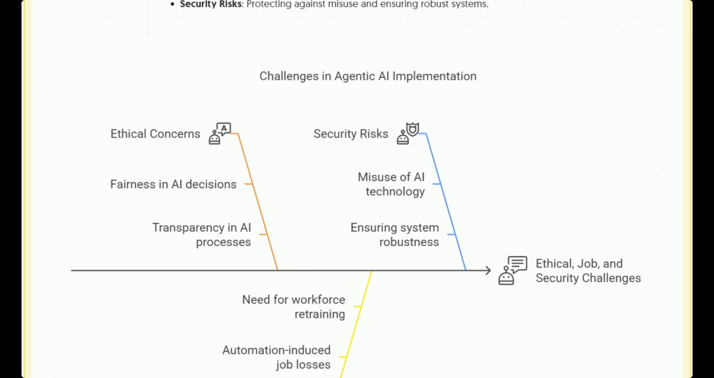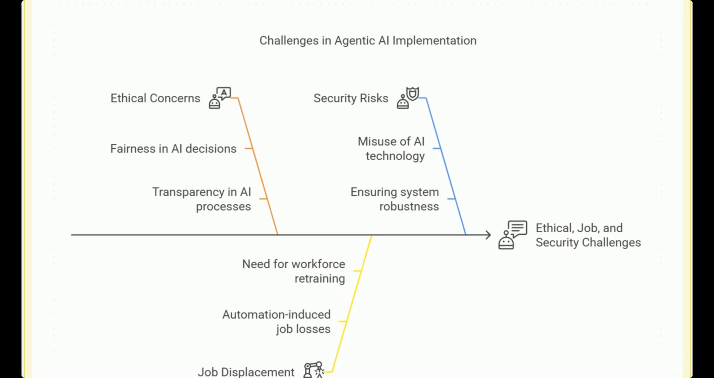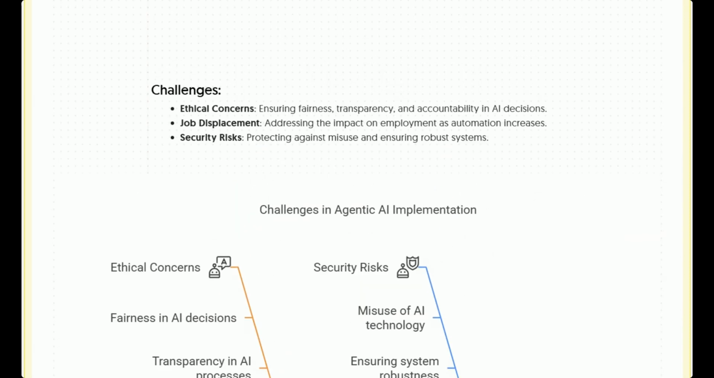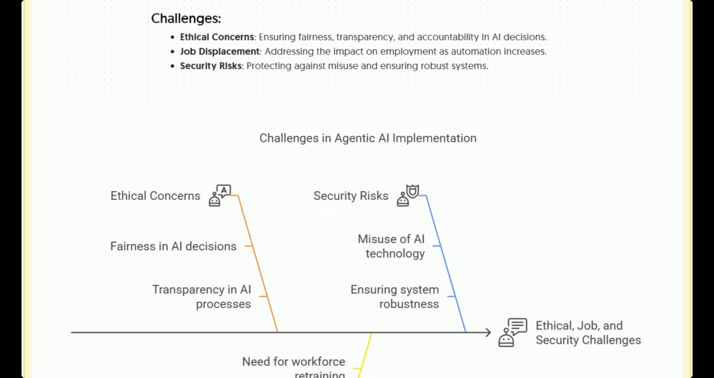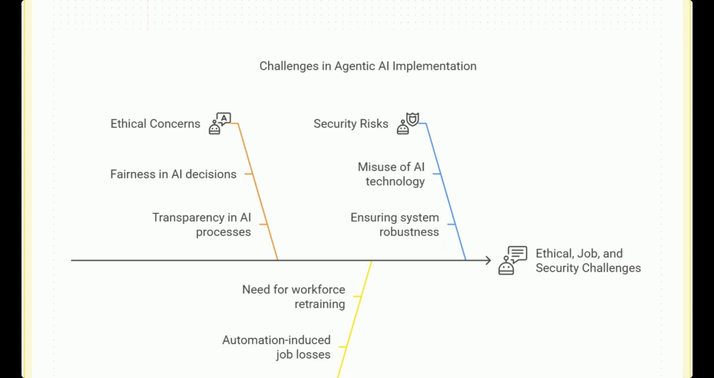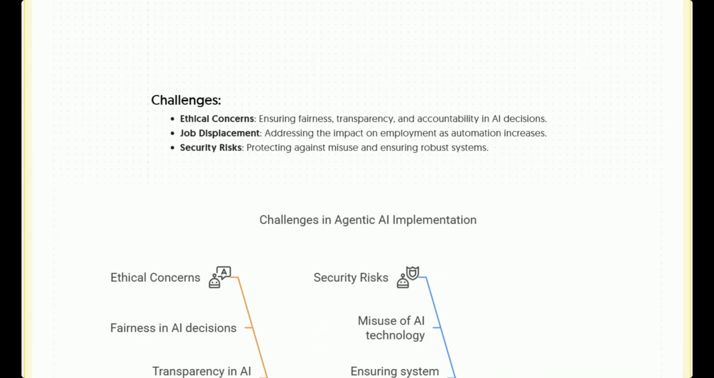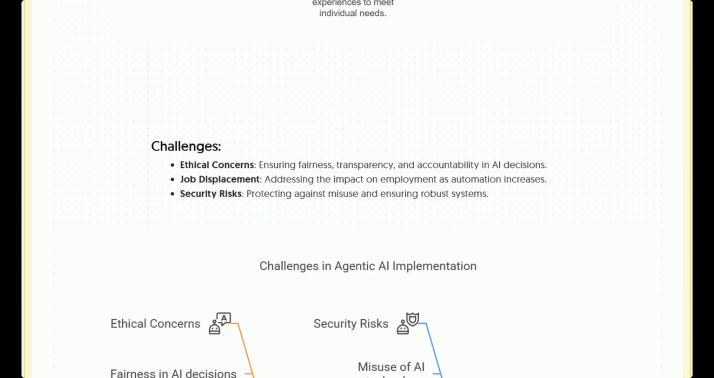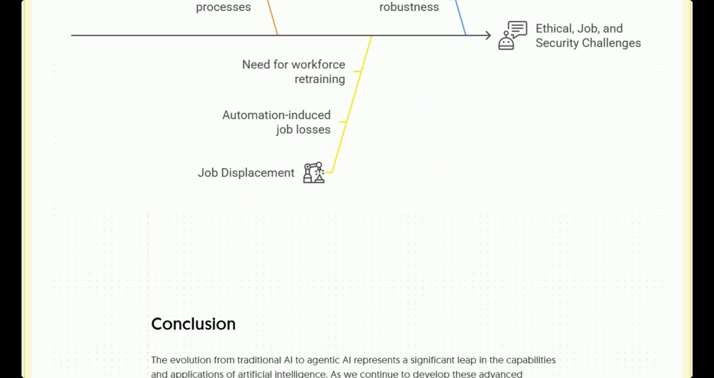Now we will see some ethical challenges. There are three types of concern: ethical concern, job displacement, and security risk. In ethical concern: fairness in AI decisions and transparency in the AI process, ensuring fairness, transparency, and accountability in AI decisions. If we talk about job displacement: addressing the impact on employment as automation increases. The third one is security risk: protecting against misuse and ensuring robust systems. This is the third type of challenge with agentic AI.